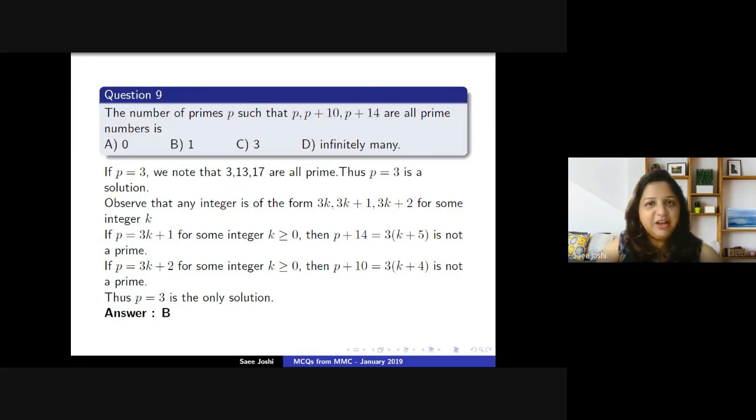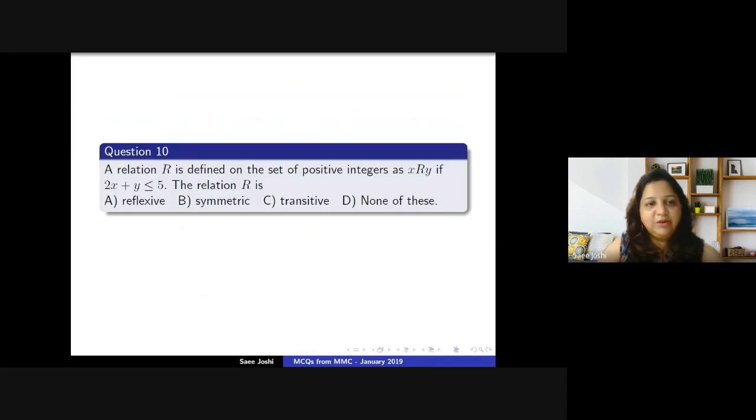Let's move ahead with the last problem, question number 10. Since we have done 9 problems now, I would like you all to try this. I will definitely give a hint for this, and I will also tell you the solution, but I would like you all to try.